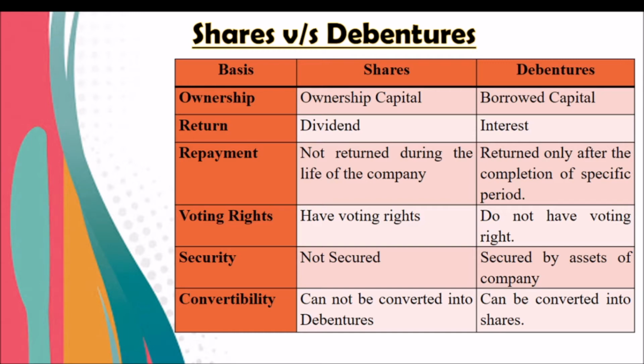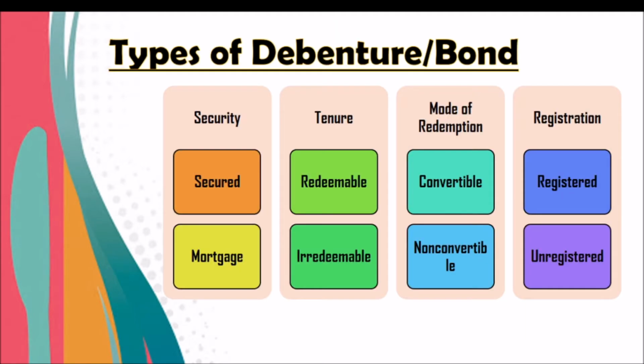Nothing is secured for shares, but debenture is secured with the assets of the company, the fixed assets of the company. Shares are not converted into debentures, but debentures we can convert into shares. So these are the major differences between share and debenture. Please keep them in mind. The types of debenture or bond include secured debenture, mortgage debenture, redeemable or irredeemable debenture, convertible or non-convertible debenture, and registered or unregistered debenture.